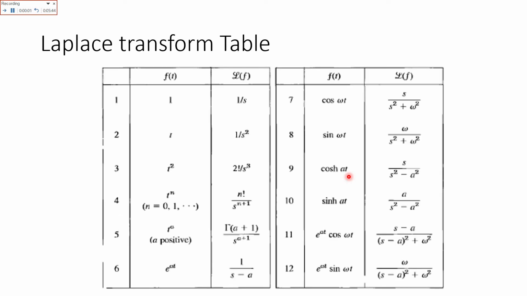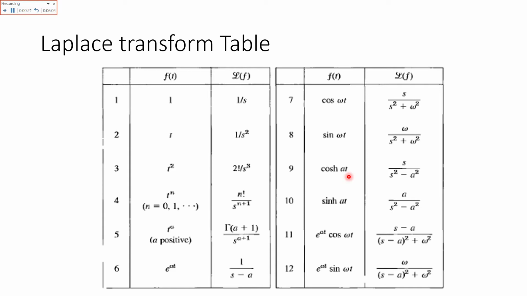These are some simple Laplace transforms that are widely used when you find the solution of the Laplace equations. If a function f of t is 1, then its Laplace transform is 1 over s.